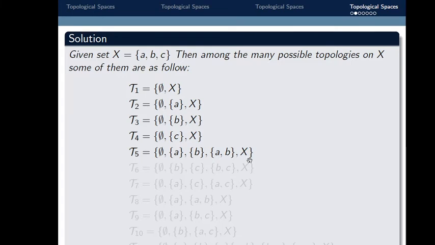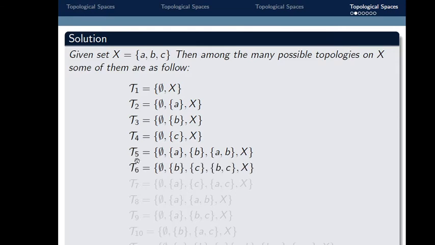If we take the union of singleton A with X, it is X, which belongs to tau 5. If we take the intersection of singleton B with X, it is singleton B, which also belongs to tau 5. Similarly, if we take the intersection of singleton A with set A comma B, or of singleton B with set A comma B, we get singleton A and singleton B respectively, and both belong to tau 5. So tau 5 also satisfies all three properties. That's why tau 5 is a topology defined on X, and X together with tau 5 forms a topological space.